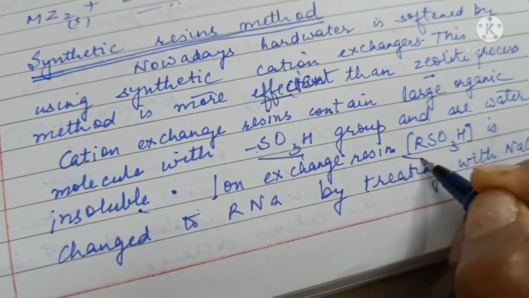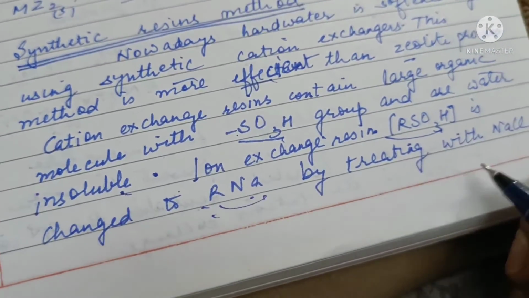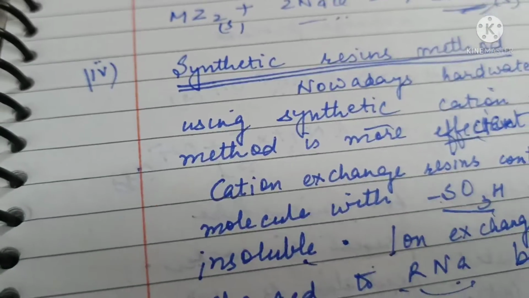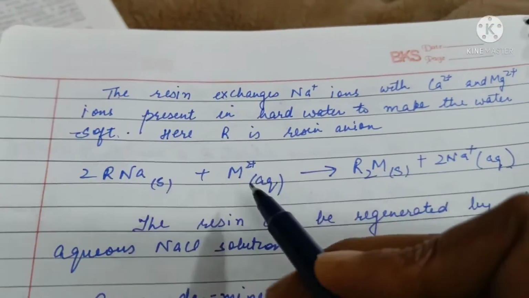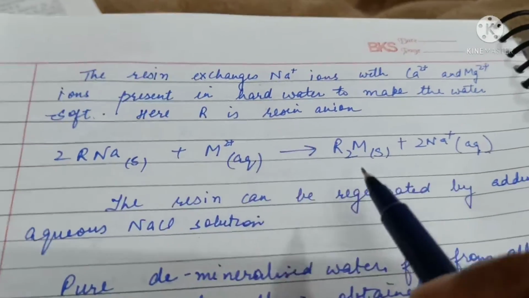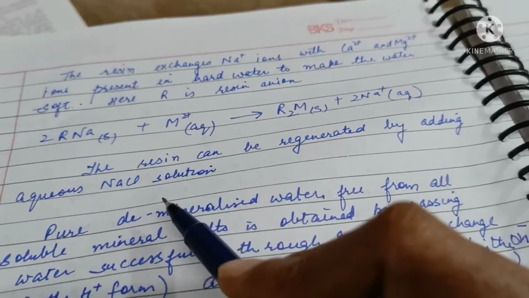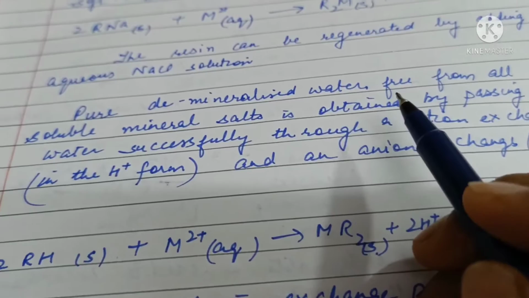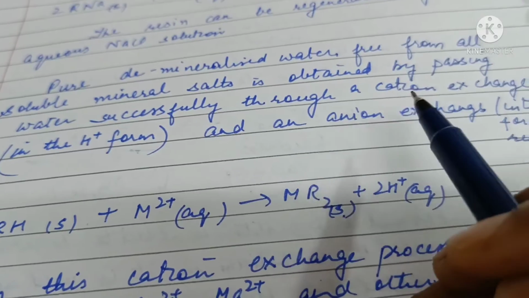This cation exchanger is changed to a sodium resin complex by treating with sodium chloride, and this sodium resin complex can remove hardness causing ions by this reaction. The hardness causing ion will get exchanged, and sodium will come into water instead. Once this resin is exhausted, it can be regenerated by adding aqueous NaCl solution.